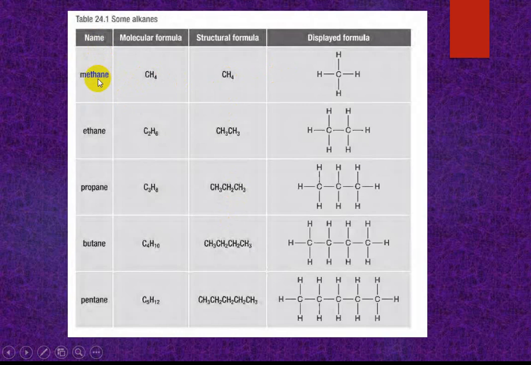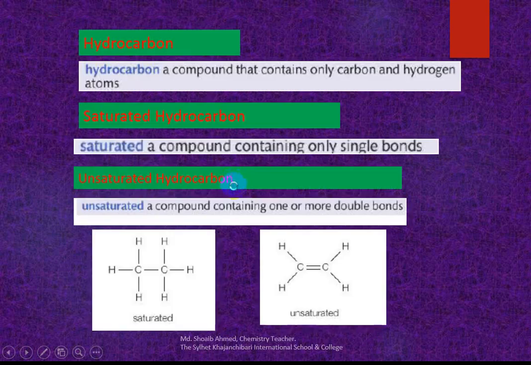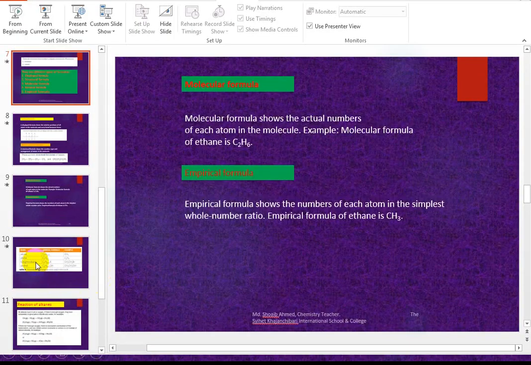At first you write the name, ethane. This is given, look, don't see. This is the structural formula, displayed formula, molecular formula, general formula, empirical formula. Okay, this way you write. At first you write the name of these two compounds.